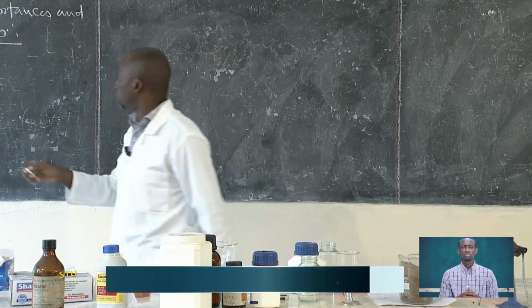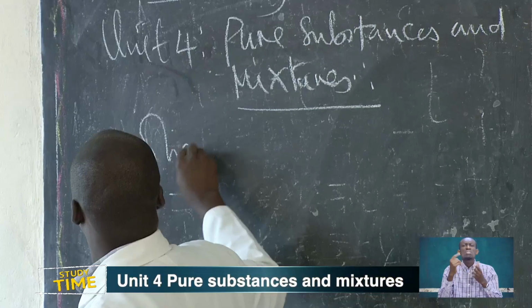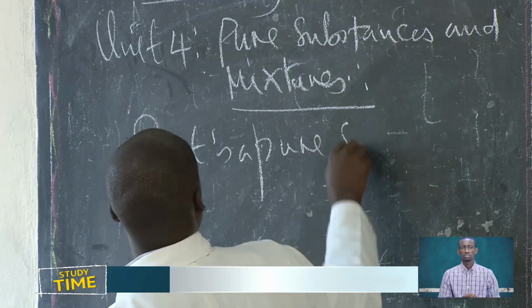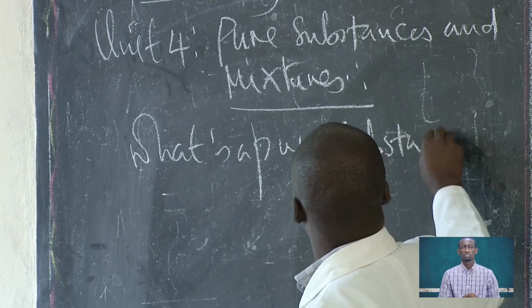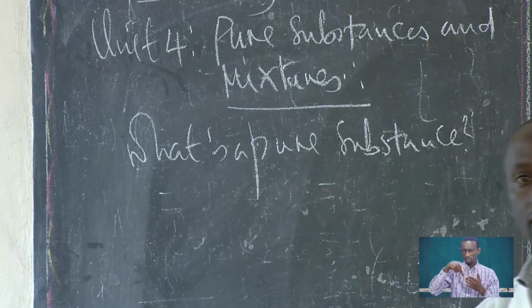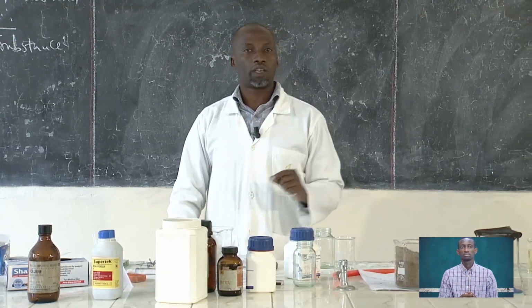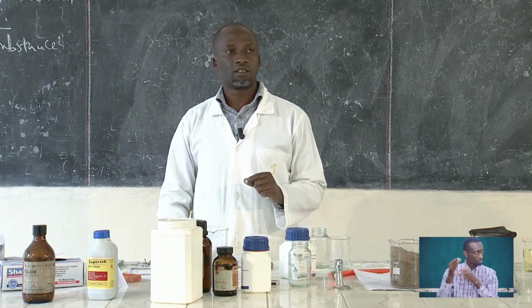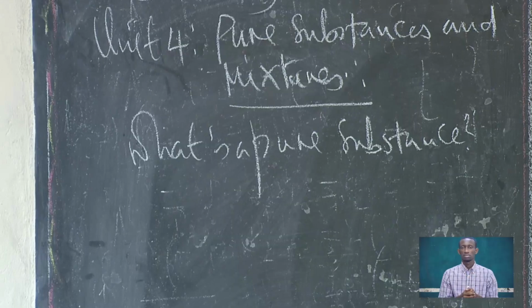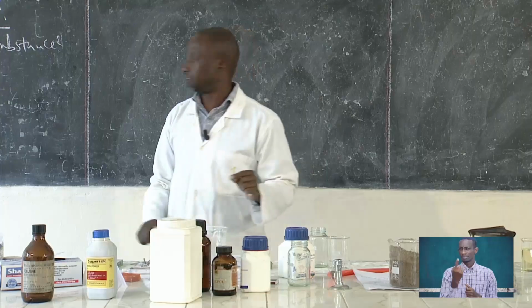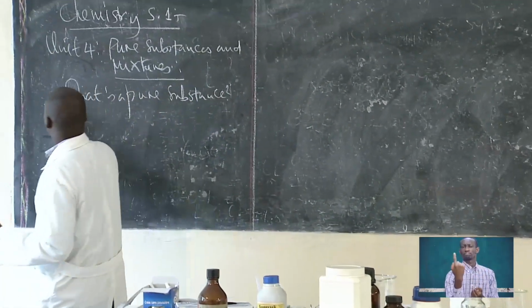What is a pure substance? If you remember very well, we defined what a pure substance means. And we said that a pure substance is the one that contains one component.